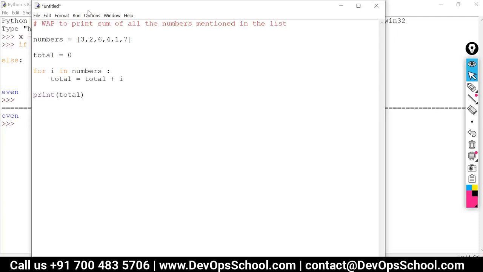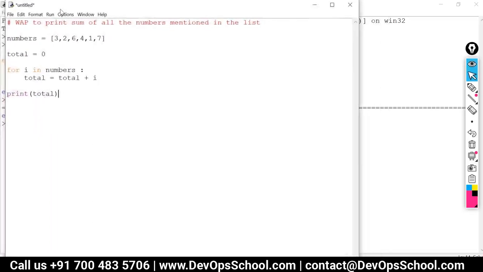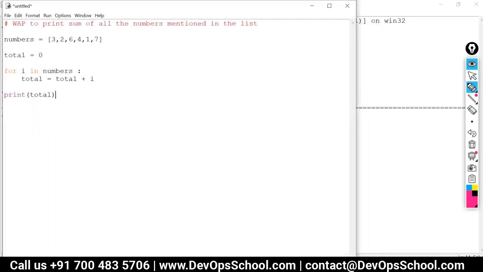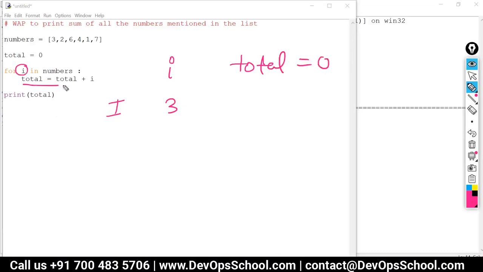Okay, so let me explain how this iteration is taking place. So we have numbers and we have i over here. This i is going to get values. First it will get value 3, then 2, then 6, and so on. So in the first iteration, we will get i as 3 and total was initially 0. So first i is equal to 3. Now this statement gets executed.